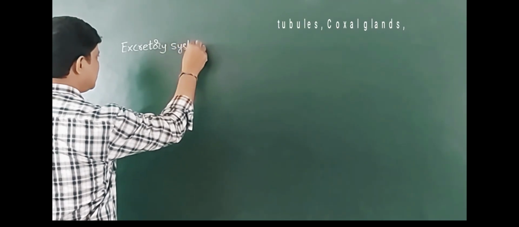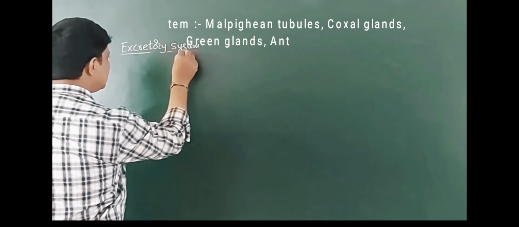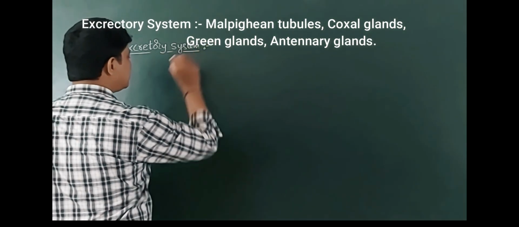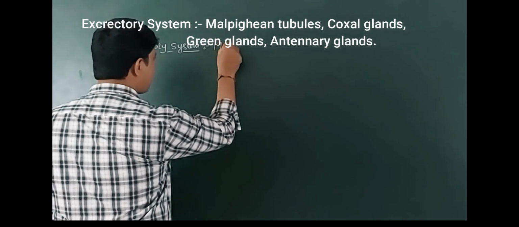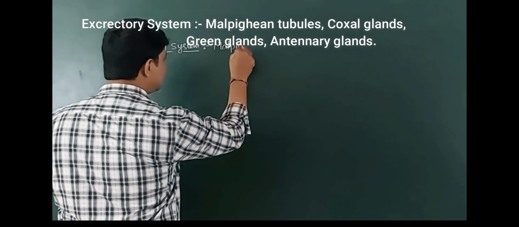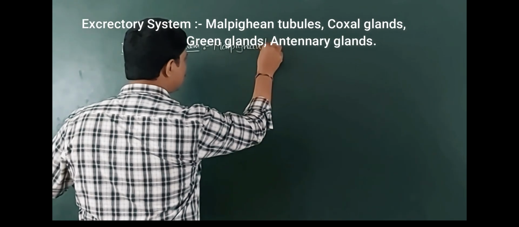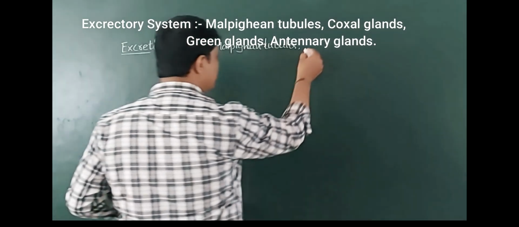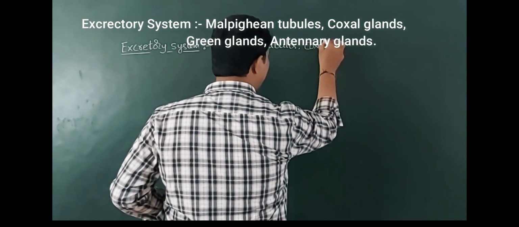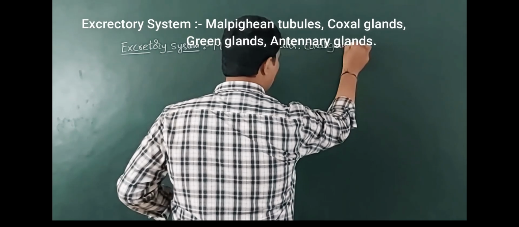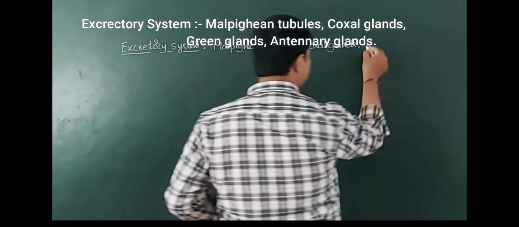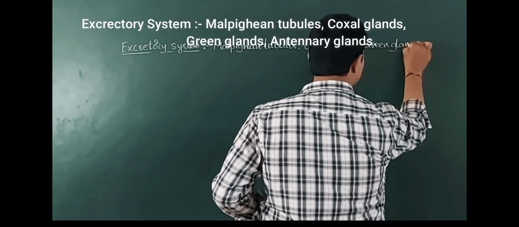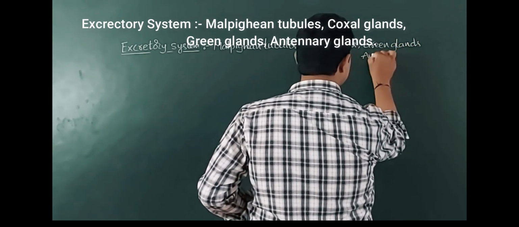Now the excretory system. In these animals the excretory system is well developed. Here the excretory organs are Malpighian tubules, coxal glands, green glands and antennary glands.